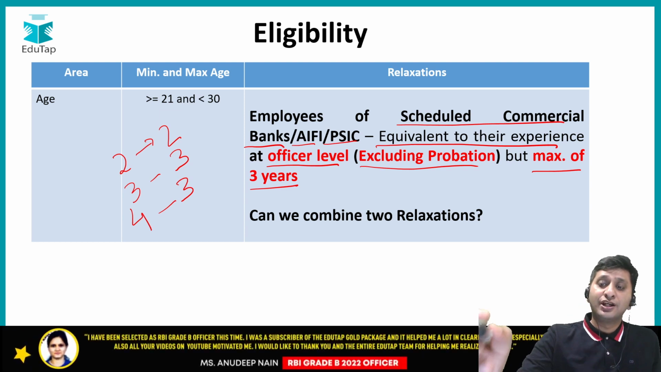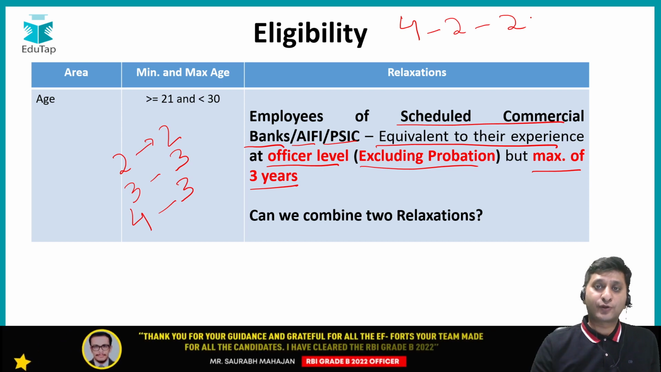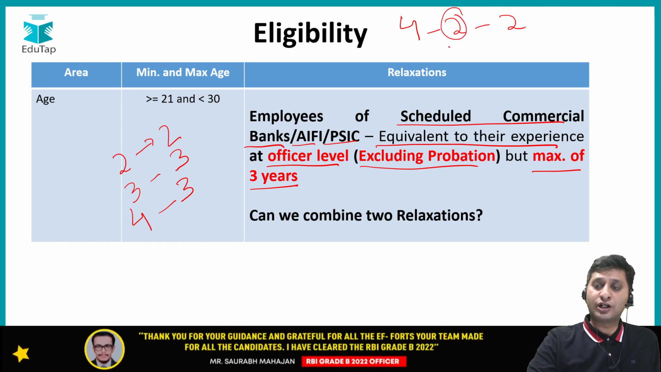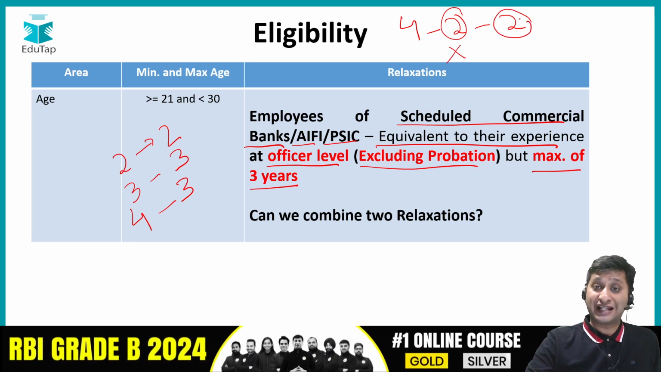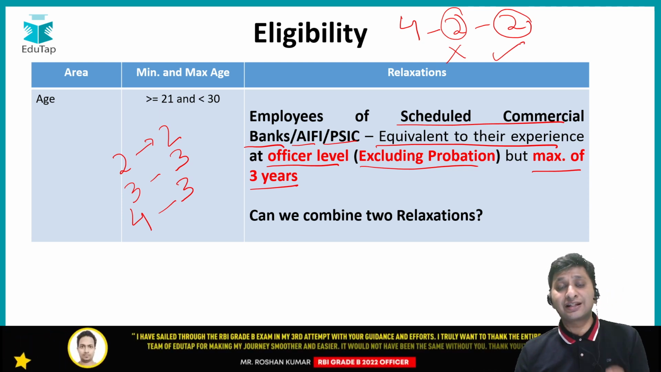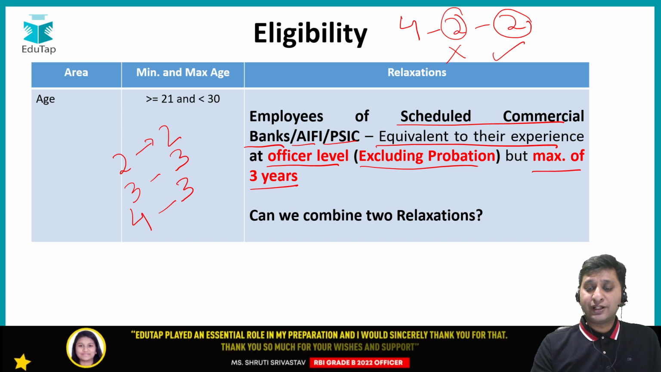So suppose you have a total of 4 years experience in SBI. Out of that, 2 years is probation and next 2 years is after probation at an officer level. So this 2 years is probation. This would not be counted for relaxation, whereas this 2 years which is after probation at officer level would be counted for relaxation. So under this scenario, the maximum relaxation that would be available to you, right, under this employment type is 2 years.